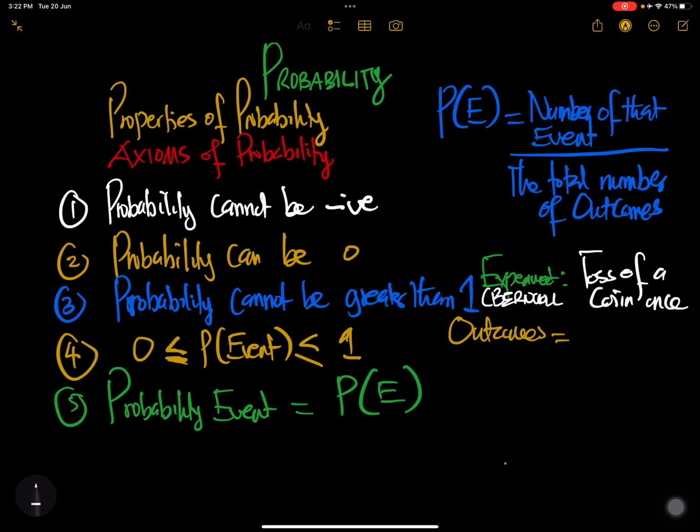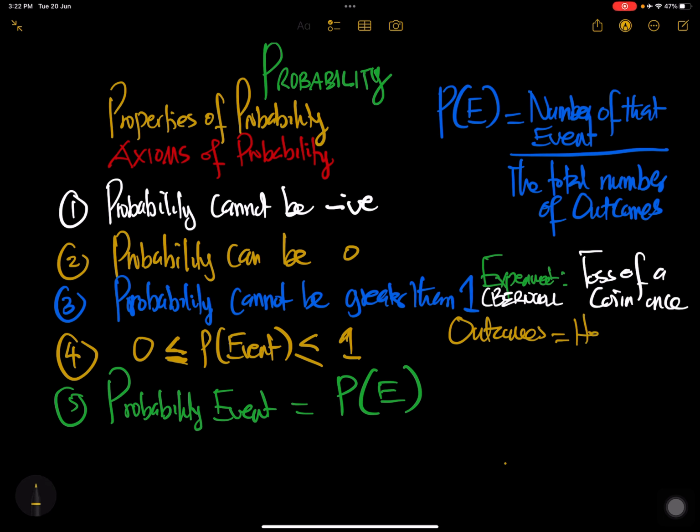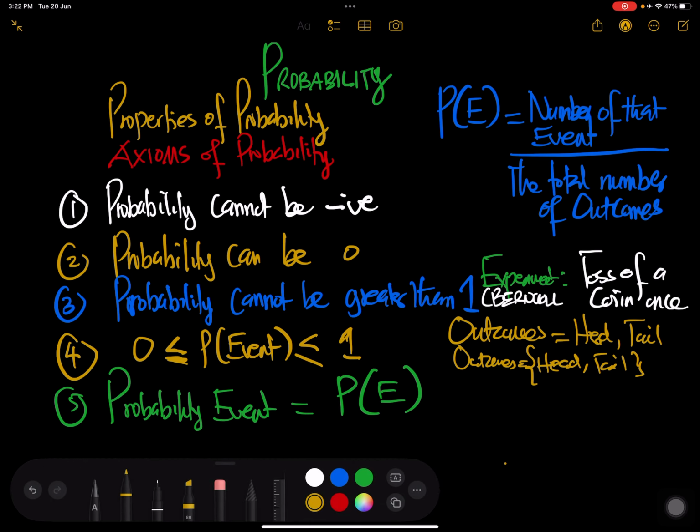The two outcomes are a head, you can see that it's going to be a head, or a tail. So we can write it in this form. We can say that the outcomes, we do a bracket, we have a head and tail. So it's two outcomes.